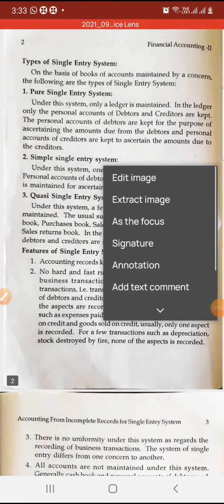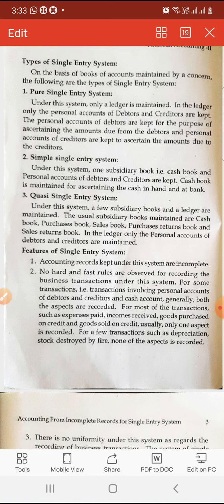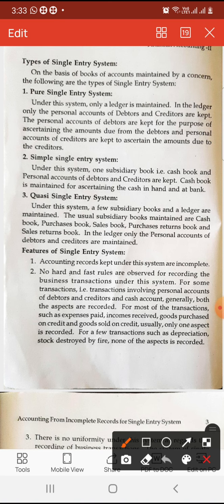Now there are types of single entry system: pure single entry system, simple single entry system, and quasi single entry system. Under the pure system, only the ledger is maintained. In the ledger, only the personal accounts of debtors and creditors are kept.